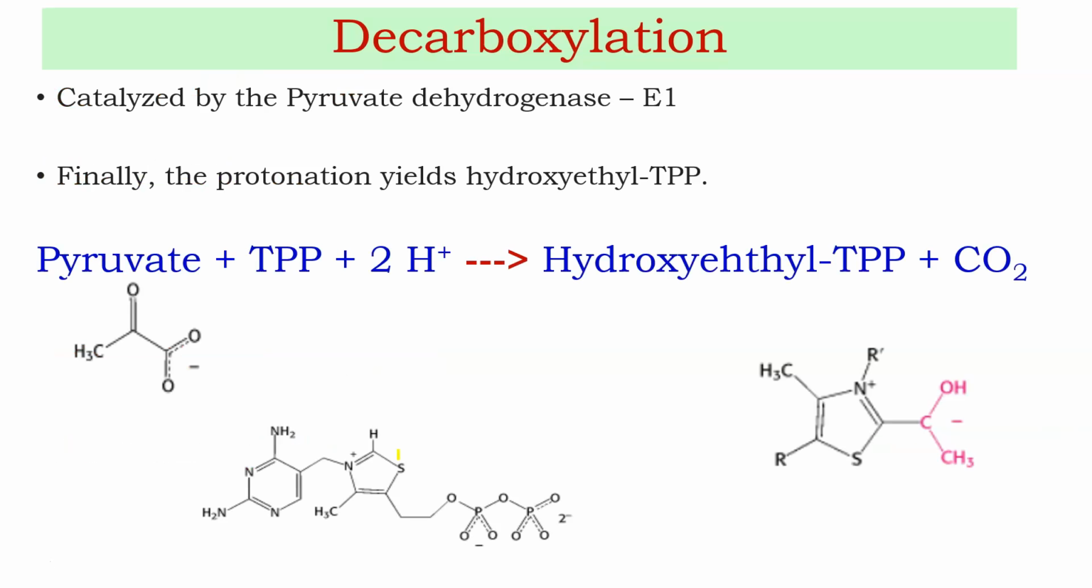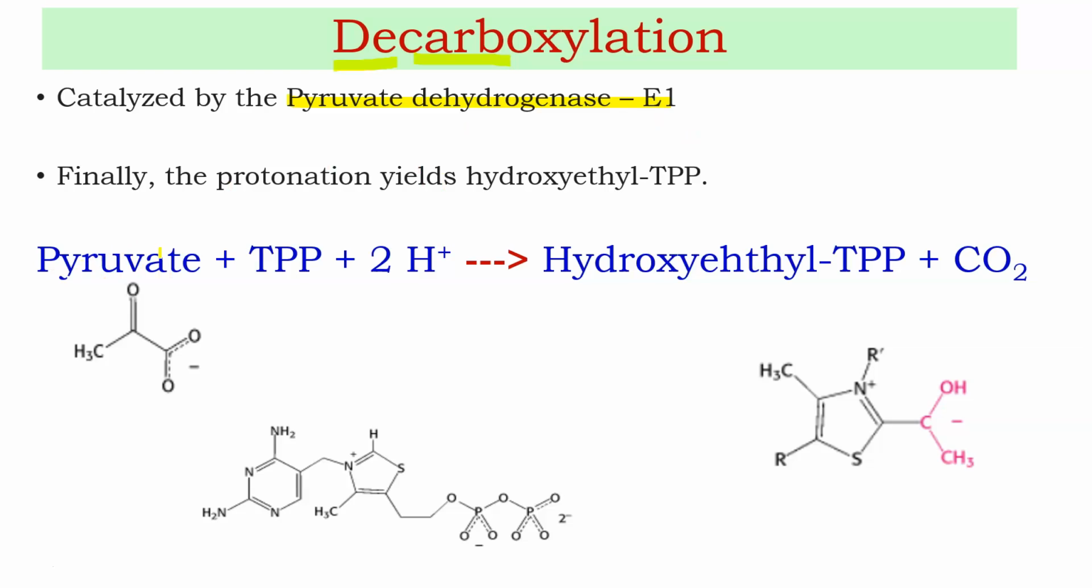The first stage is decarboxylation. Decarboxylation, you know, is nothing but removal of carbon dioxide. Removal of carbon dioxide from which molecule? From the pyruvic acid molecule, or pyruvate. This reaction is catalyzed by pyruvate dehydrogenase, which is called E1, and it is part of what? Part of the pyruvate dehydrogenase multi-enzyme complex.